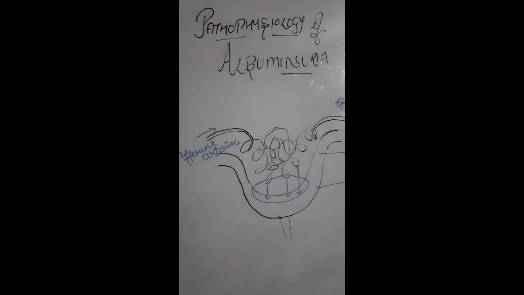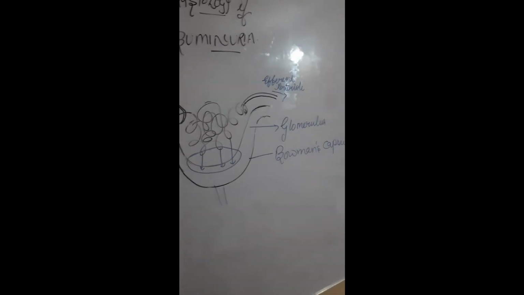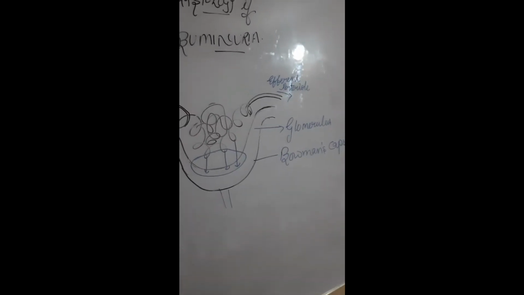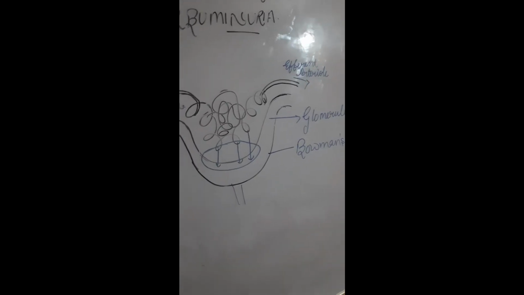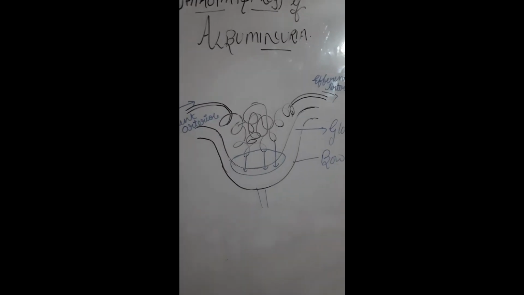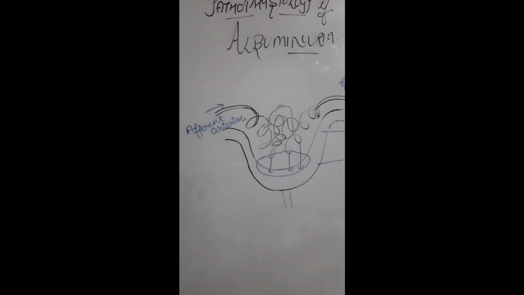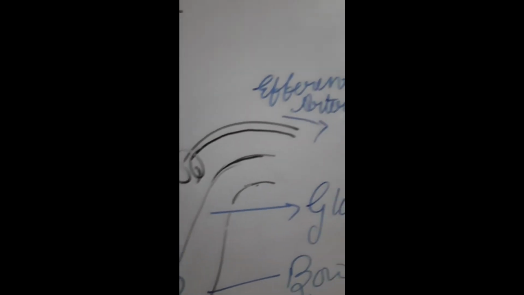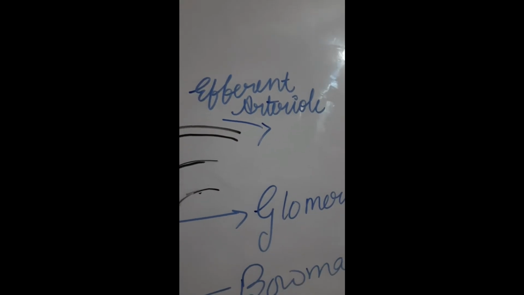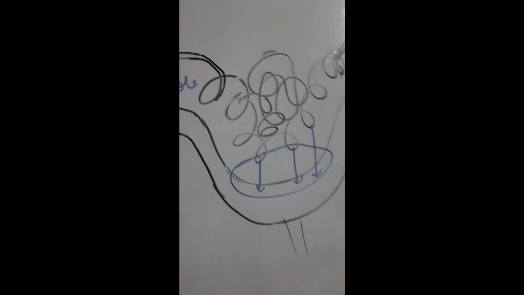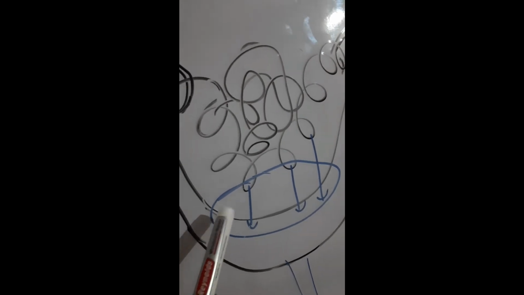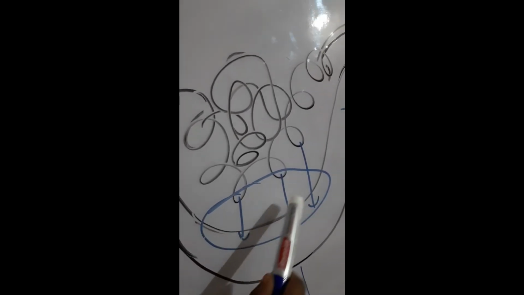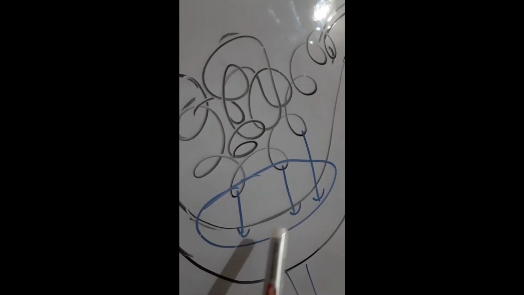Nephron is the functional unit of the kidney. Nephron is formed from the glomerulus, Bowman's capsule and the collecting duct. Here I have not drawn the collecting duct because my topic is albuminuria. Now let's see what happens. Blood enters the glomerulus through the afferent arteriole. Here the filtration takes place, and the unfiltered blood passes from the glomerulus through the efferent arteriole into the inferior vena cava. This is the filtration area. The filtration area is made from capillaries, a membrane and the Bowman's capsule membrane.